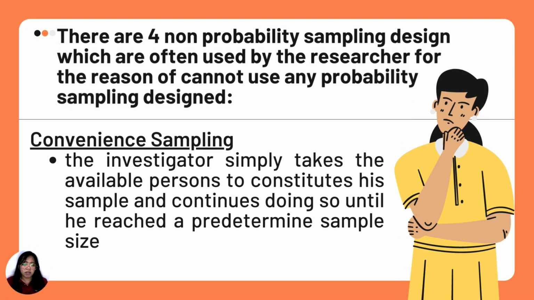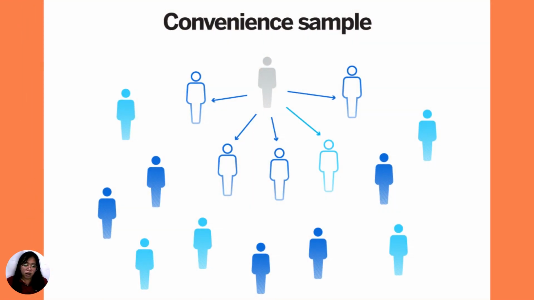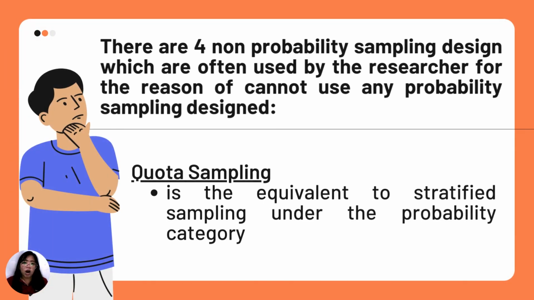Next we have the convenience sampling. Now the investigator or the researcher simply takes the available persons to constitute his sample and continues doing so until he reaches a predetermined sample size. Basically, from the word itself, convenience, it is about those available persons or people. Here is an example. You will simply take those available, who you can use as your sample size.